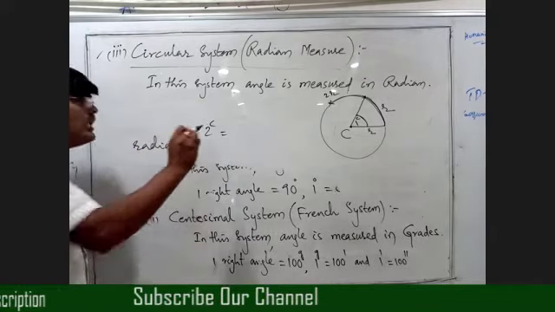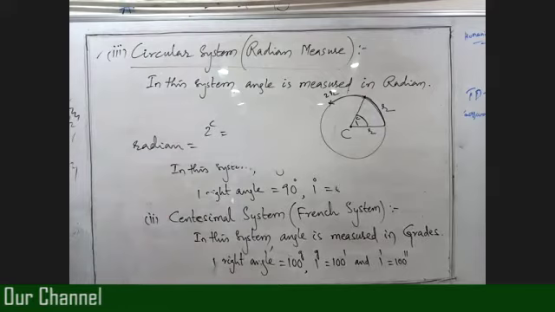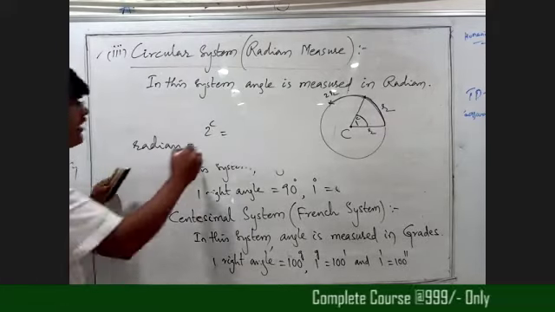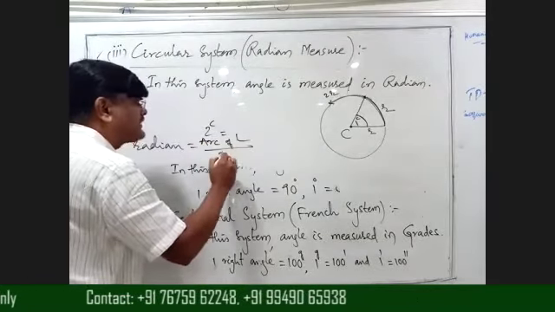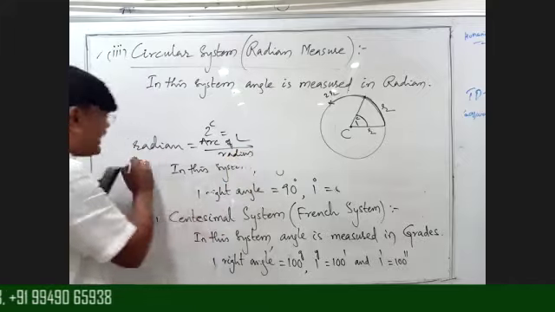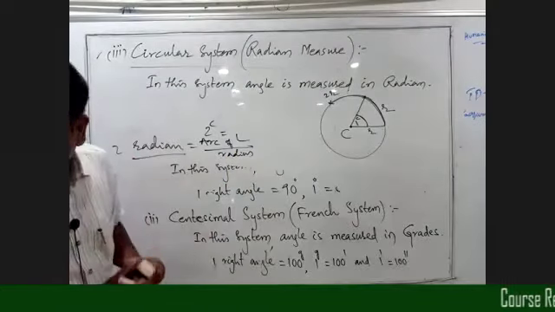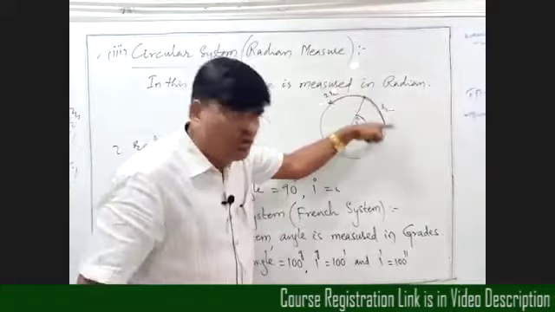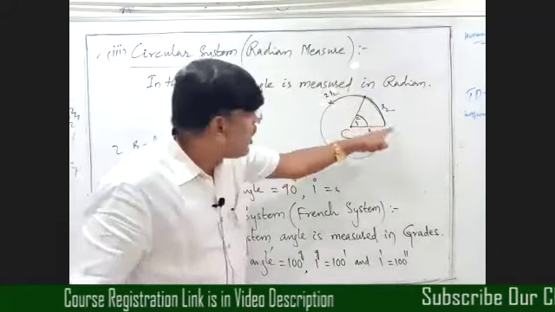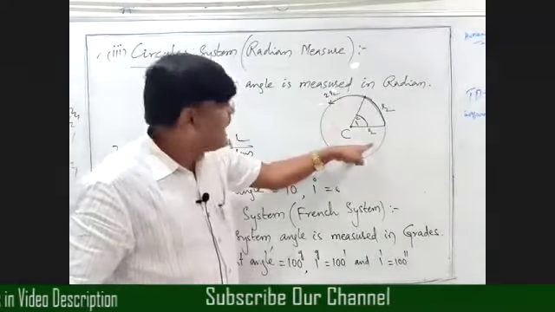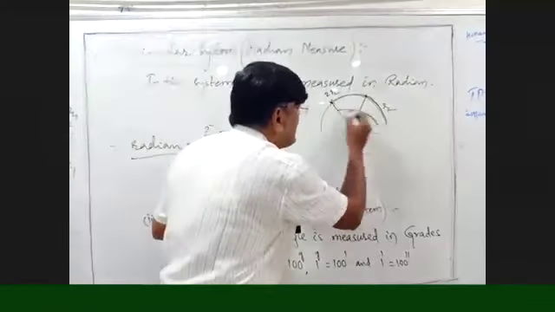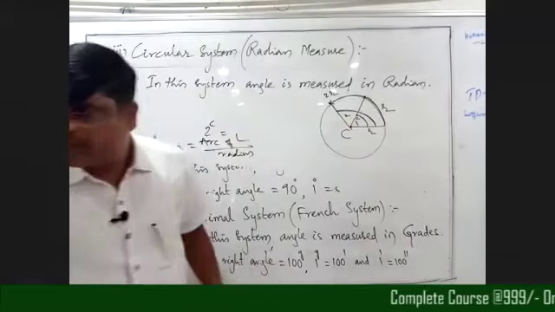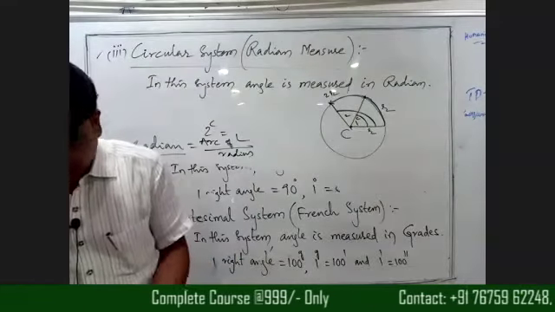In general, radian equals what is the definition, anyone? Arc of length by radius. Is it right? So when we get 2 radians, beta, if we consider arc of length 2r, then now what is the angle here, beta? Now this angle becomes 2 radians. Is it right? Okay, now clear?